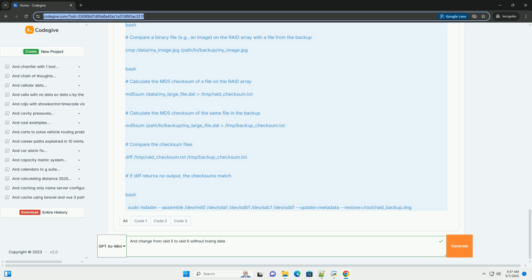Background process: the reshape process runs in the background. You can close your terminal after starting it. 7. Monitoring the reshape process.